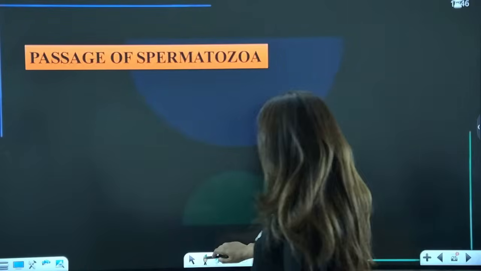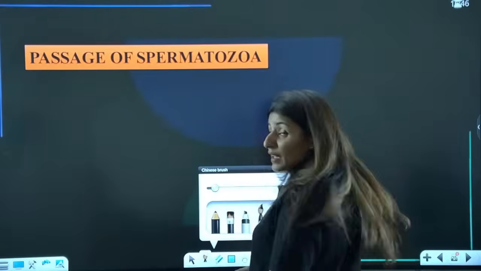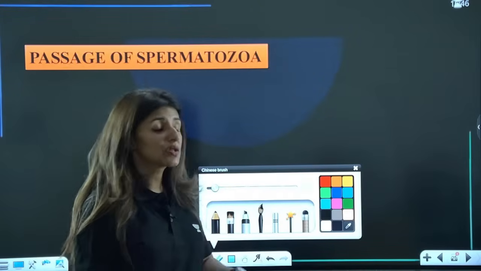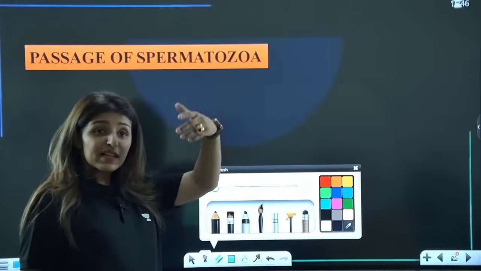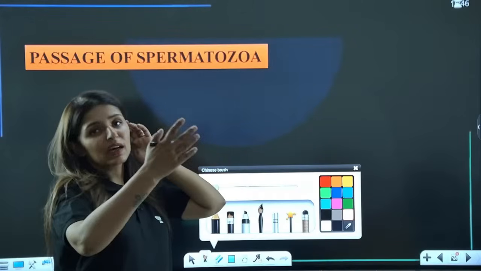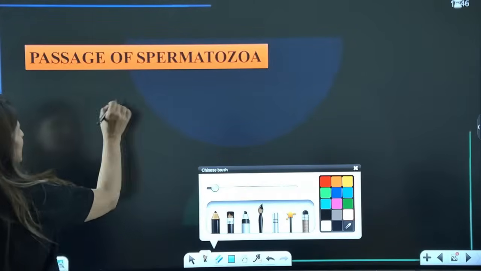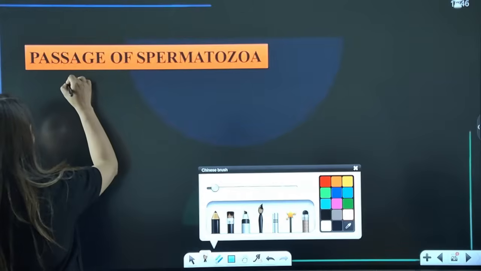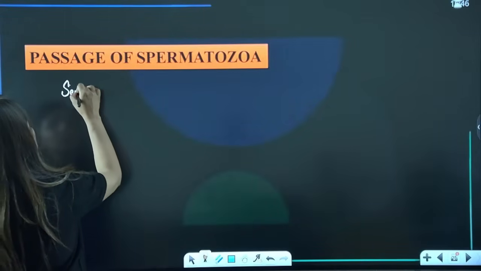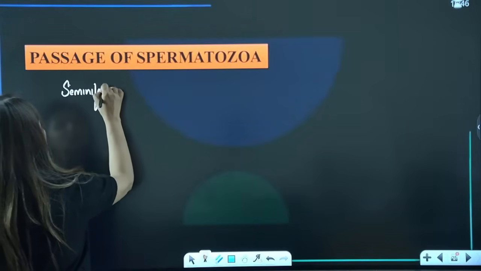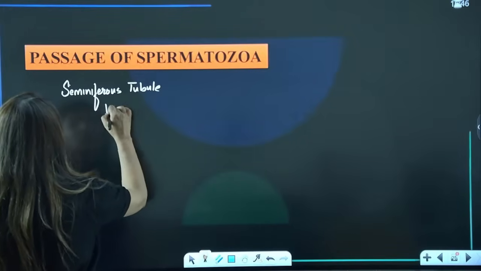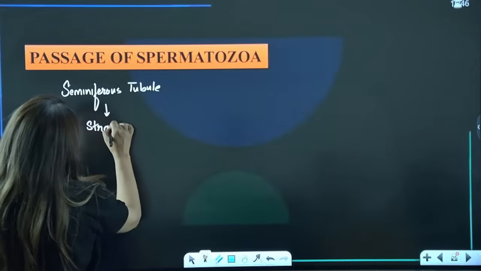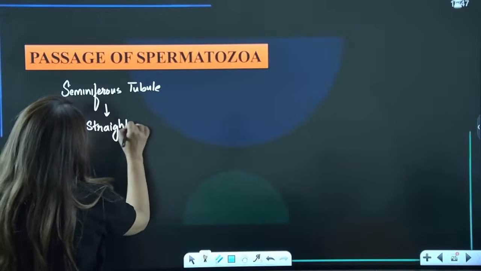Now guys, what is the passage? We have read enough about where the sperms are produced and how they are going to travel through the testes and outside the ducts till they are released. So what is the passage of sperm? As passage, it starts from the seminiferous tubule. We know there are straight ducts which will carry sperms outside the seminiferous tubules.